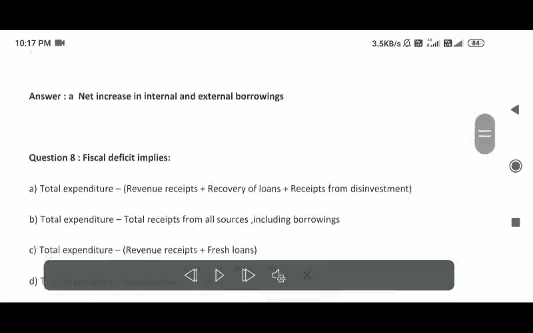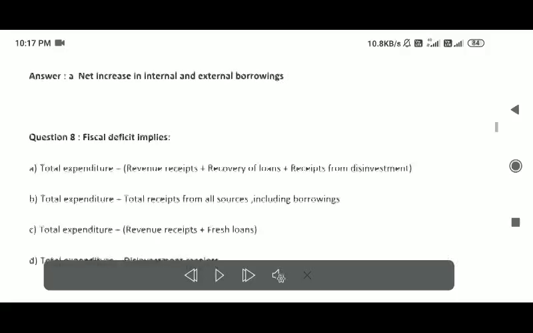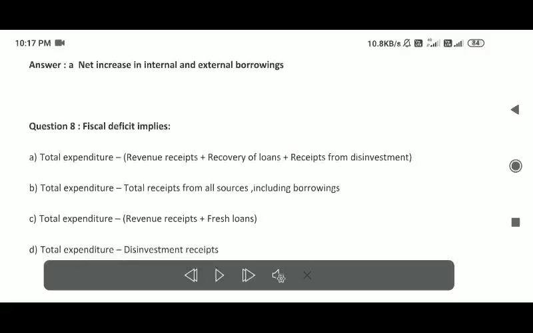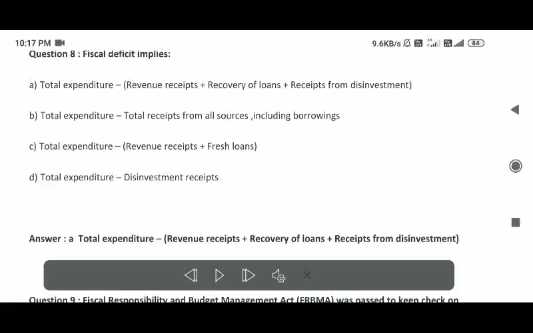Question 8. Fiscal deficit implies: total expenditure minus revenue receipts plus recovery of loans plus receipts from disinvestment; total expenditure minus total receipts from all sources, including borrowings; total expenditure minus revenue receipts plus fresh loans; total expenditure minus disinvestment receipts. Answer: A. Total expenditure minus revenue receipts plus recovery of loans plus receipts from disinvestment.